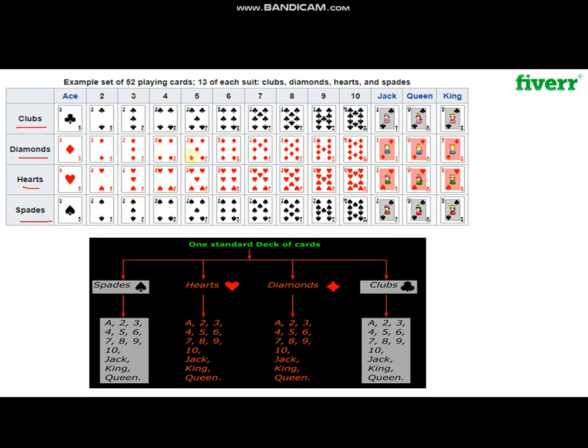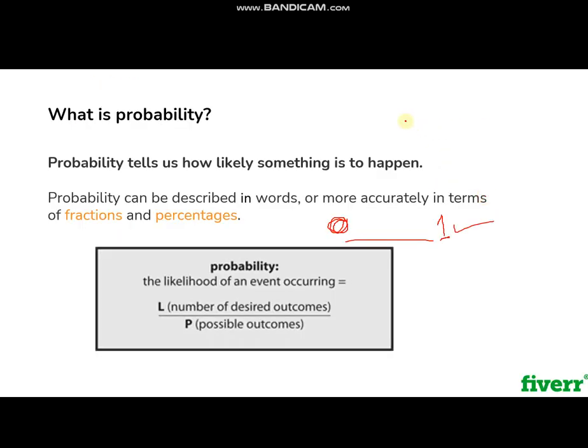This is another example in which all the things are shown visually, so there is no need for further explanation. Now let's understand the very first thing, that is probability, which means the chances of occurrence of something. It predicts how likely something is to happen. Probability can be described in words, but we can describe it more accurately in terms of fractions and percentages. Like it is 25% certain that tomorrow will be raining. We can say that a probability of 1/4 is that tomorrow will be raining.